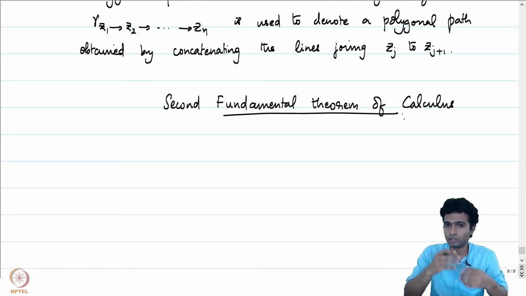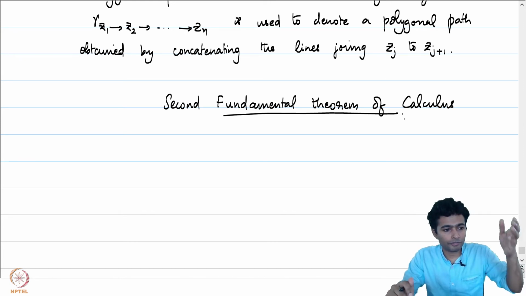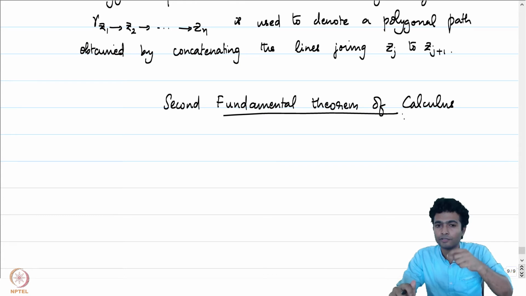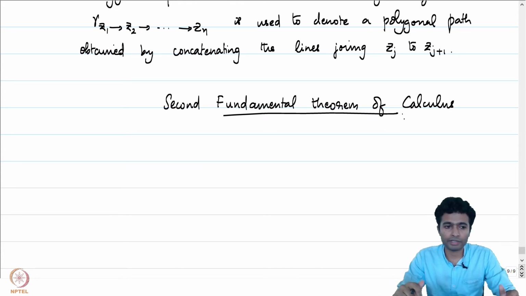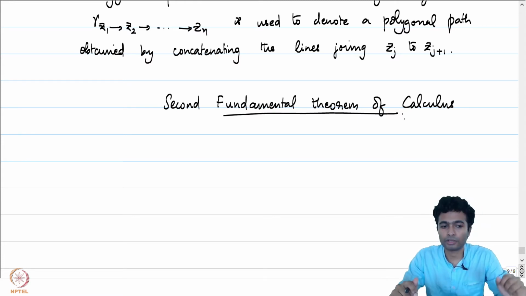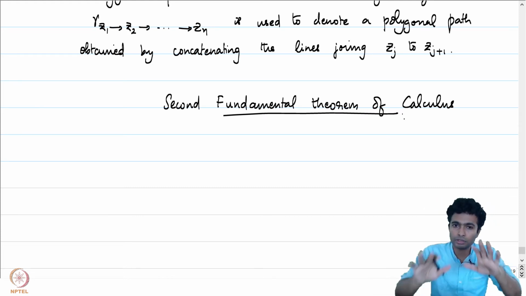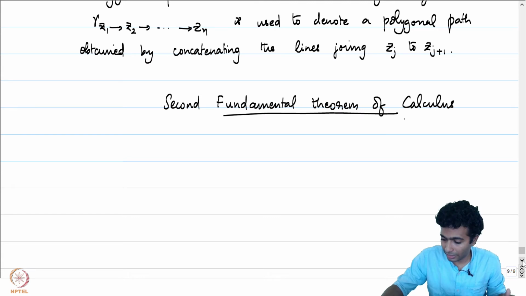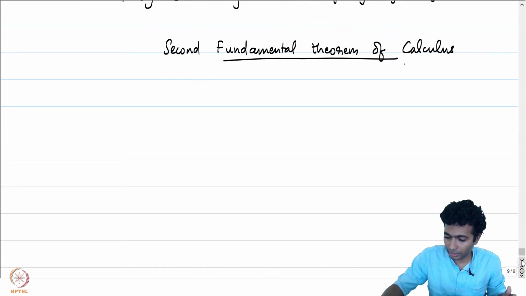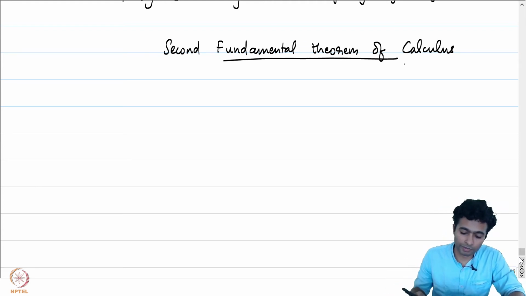If we have a function small f which is defined on a closed interval a b into R, and if we define capital F of x to be the integral from a to x of f of y dy, then this function capital F is an antiderivative of small f, and we can say that capital F prime at any point x in a b is equal to small f of x. So we will give a very analogous statement here, but keeping in mind now that we are in the complex setting. So we will need to add an additional hypothesis to the statement of the second fundamental theorem of calculus.